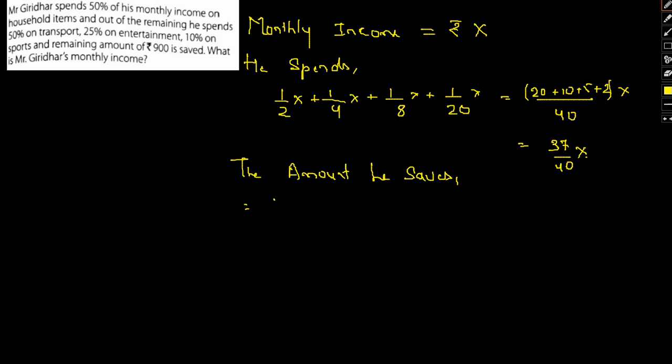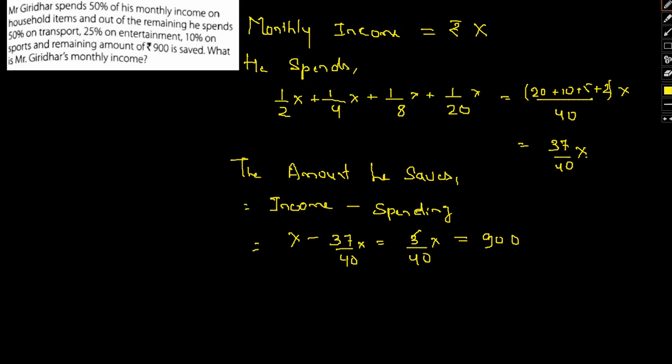will be income minus spendings, that is X minus 37 by 40 X, that is 3 by 40 X, and this is equal to 900. Okay, this comes out to be 300, so X comes out to be 12,000.